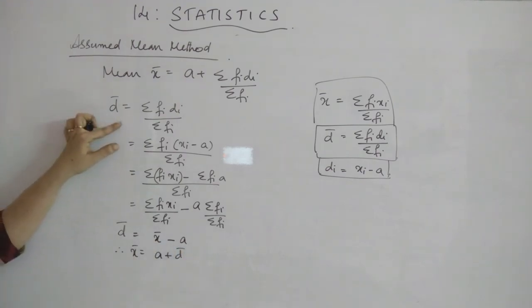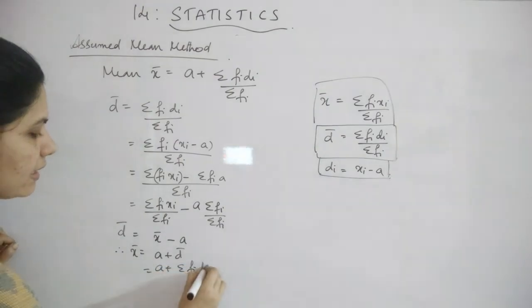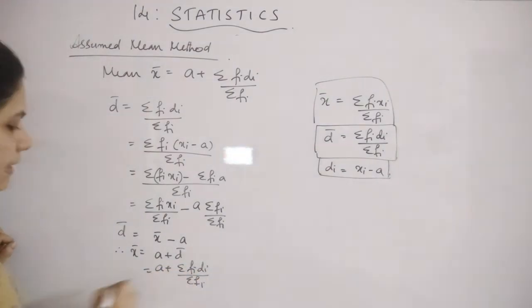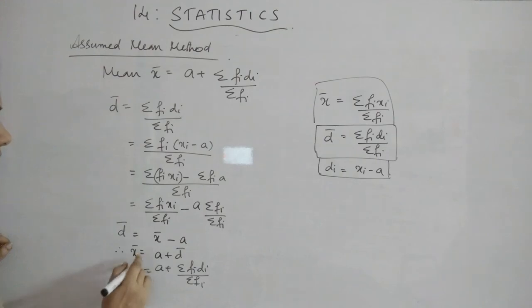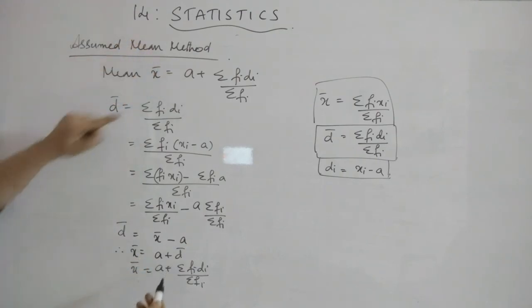Now what is d bar taken as? It is equal to sigma fi di divided by sigma fi. So that is the formula given as x bar is equal to a plus sigma fi di divided by sigma fi. Okay, and this is known as the assumed mean method.